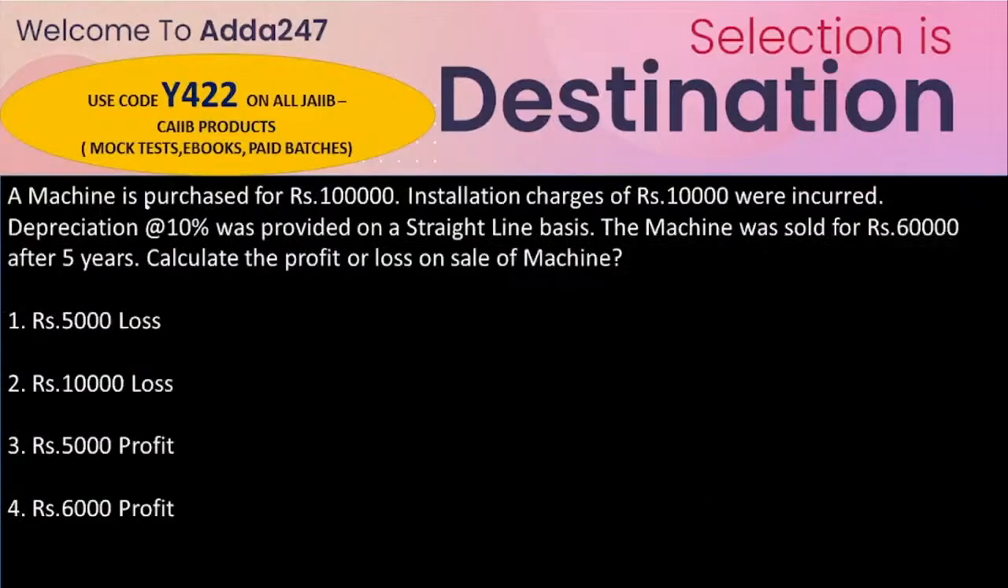The question is: a machine is purchased for 1 lakh rupees and installation charges of 10,000 were incurred, and depreciation of 10% was provided on a straight line basis.